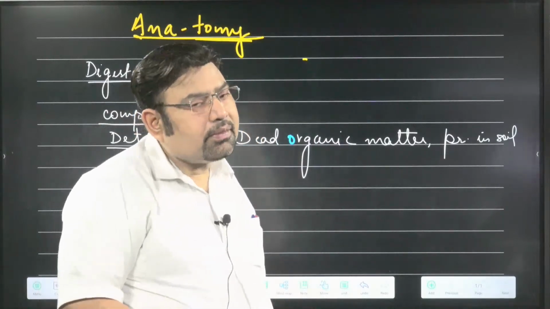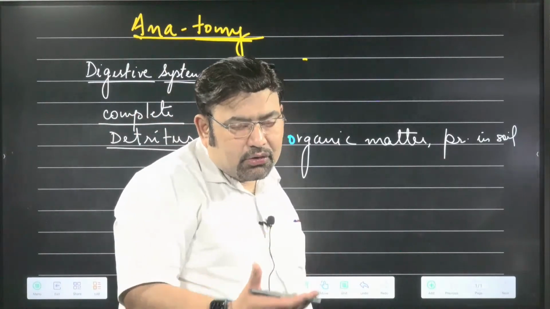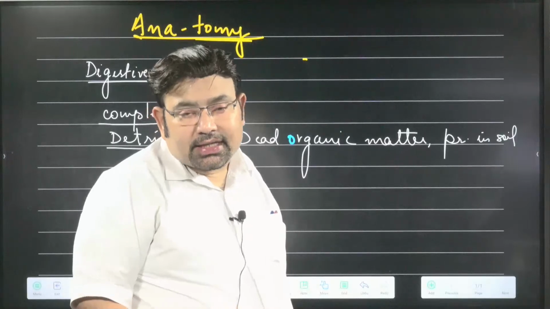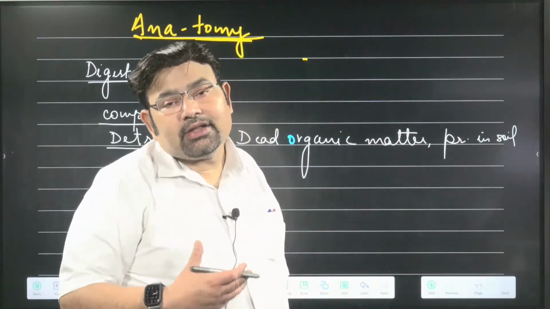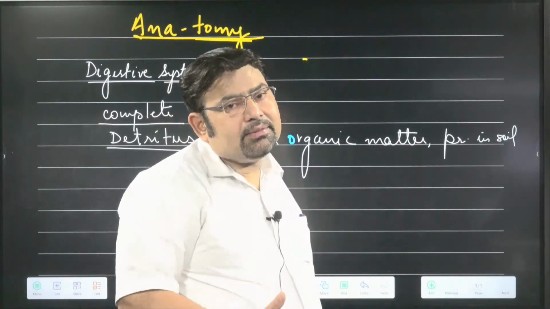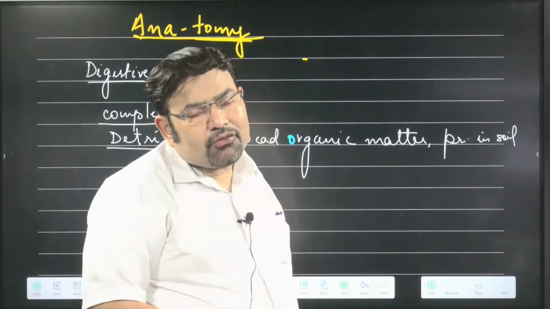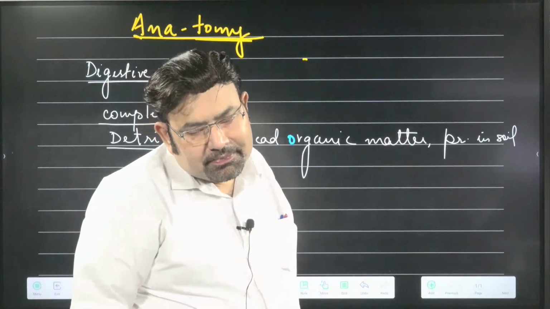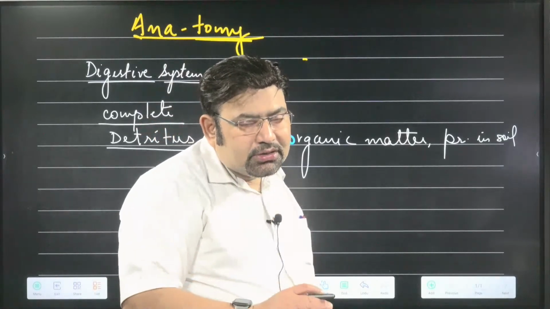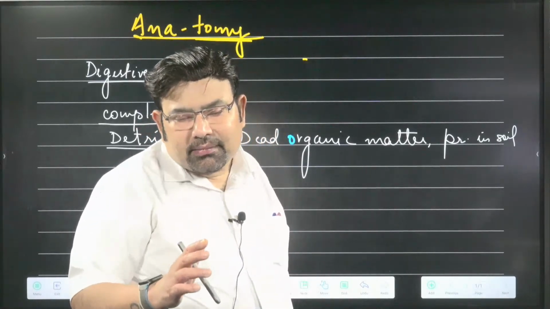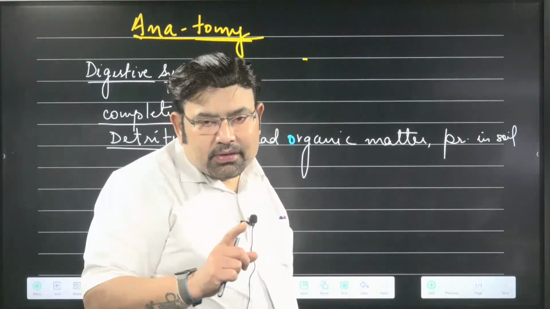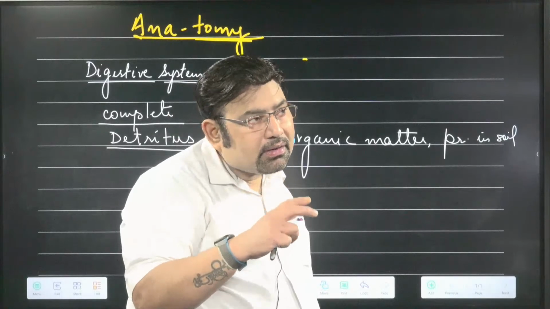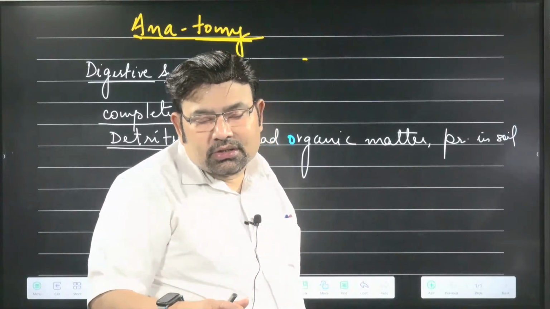Therefore, earthworm like animals, we can call them detritivorous animals because they eat detritus. Earthworm like animals are very important for the decomposition process. I think you have read about decomposition in ecosystem, production and decomposition.